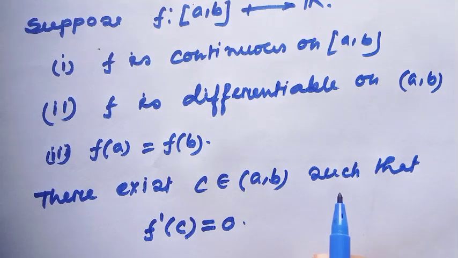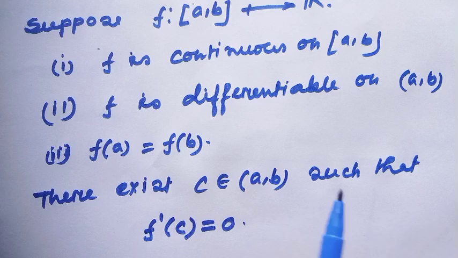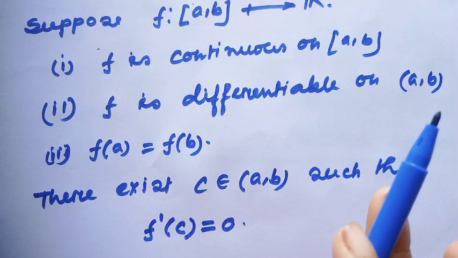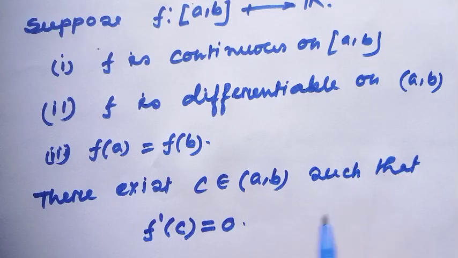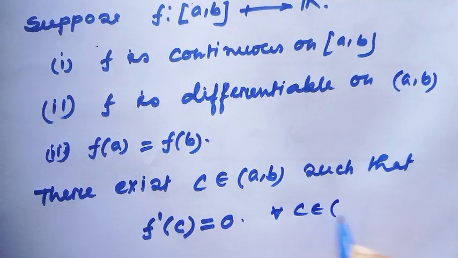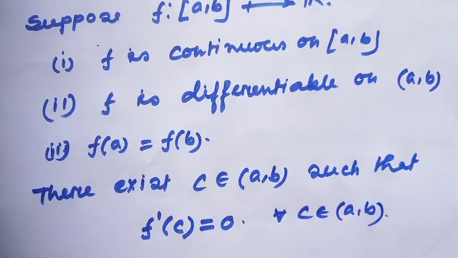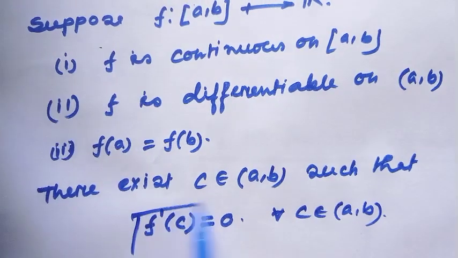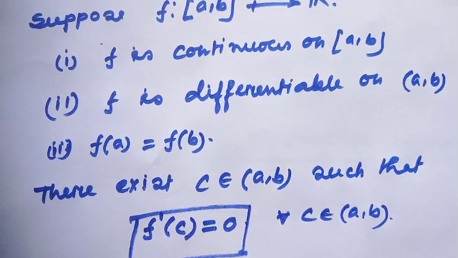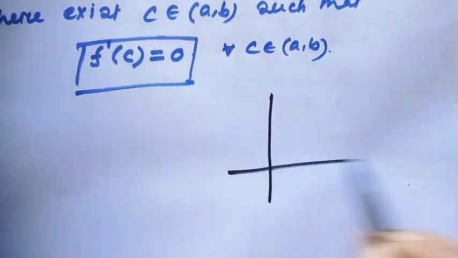That means the only difference here in Rolle's theorem is that the slope of the secant line must be equal to 0, for some c belonging to (a, b). This is the only difference from the mean value theorem. And the graph of the function looks like,